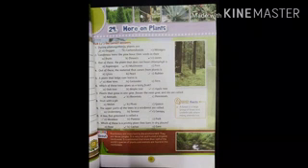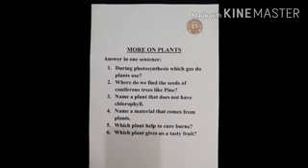Our third chapter for revision is more on plants. Here we come to know how plants are helpful to us. Green plants are the only living organism who take in carbon dioxide during photosynthesis and release oxygen in the air. After revising this chapter, you should be able to answer the following questions. Answer in one sentence. Number 1. During photosynthesis, which gas do plants use?